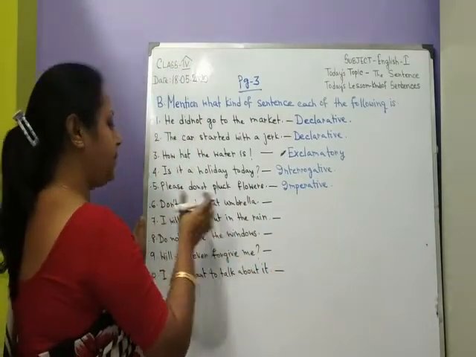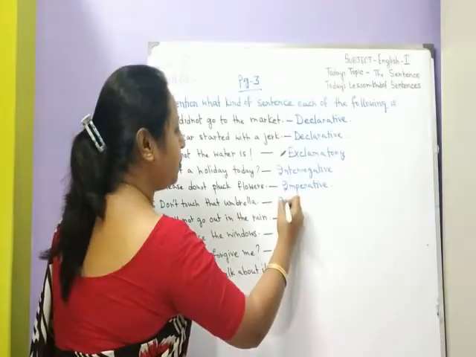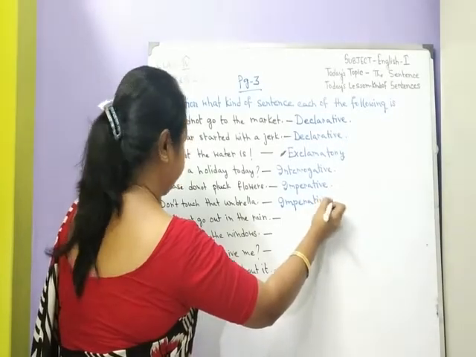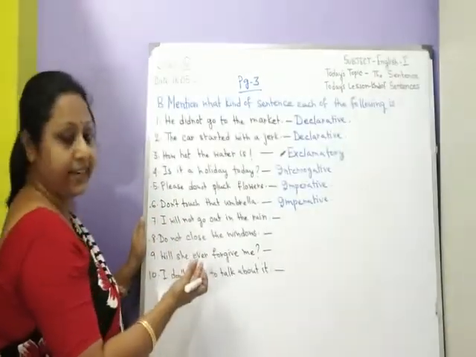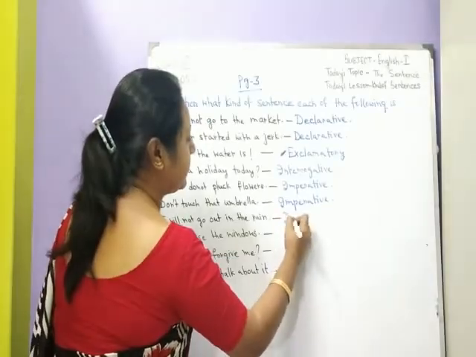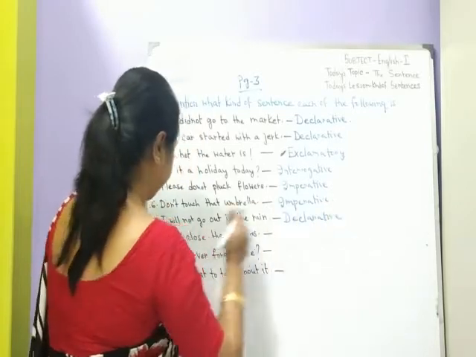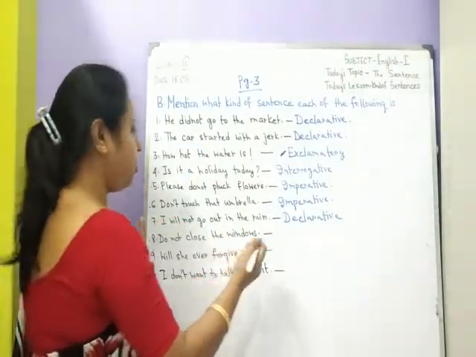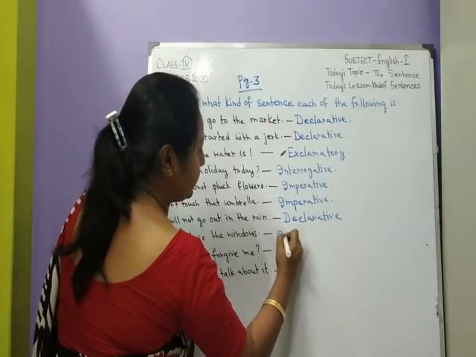Don't touch that umbrella. There is a command in this sentence. So it is also an imperative sentence. I will not go out in the rain. It is a statement. So it is a declarative sentence. Do not close the window. It is a command. So it is an imperative sentence.